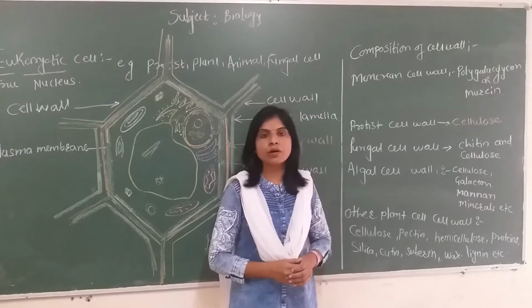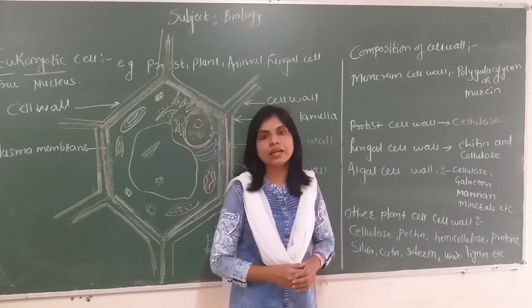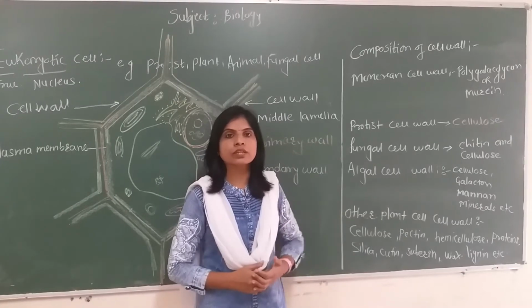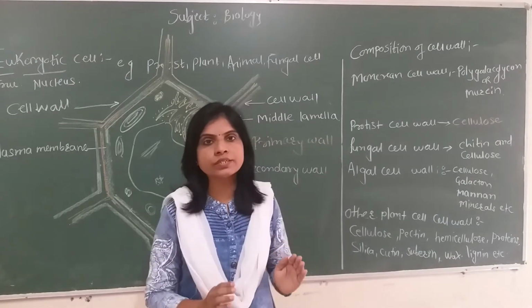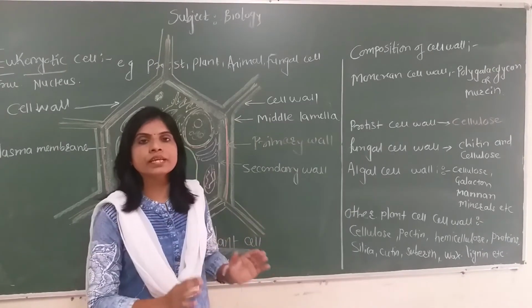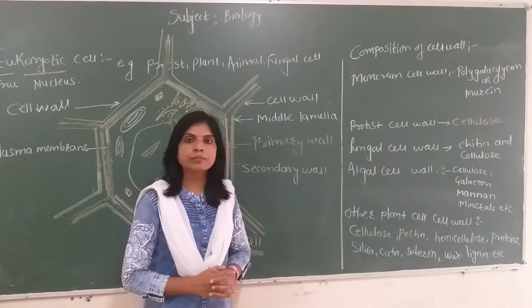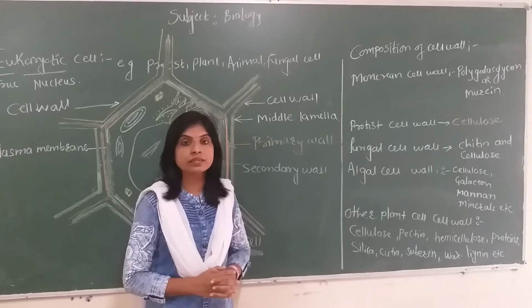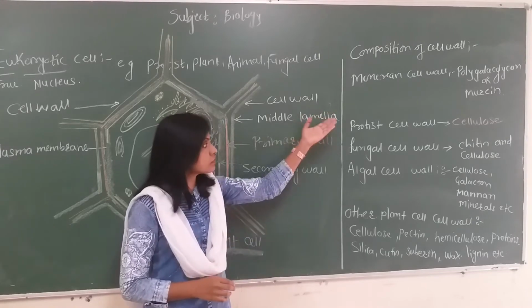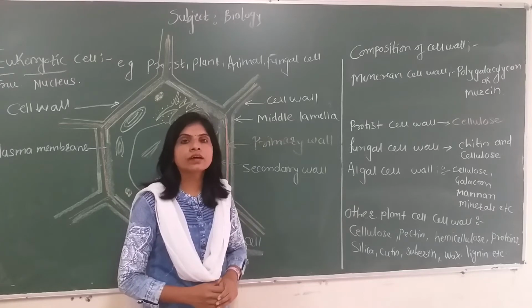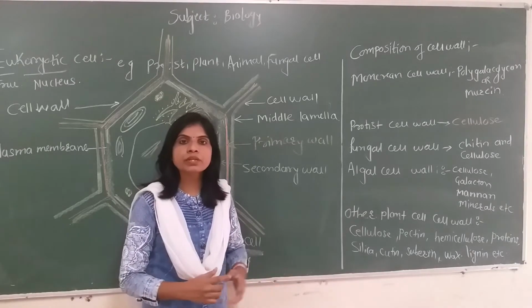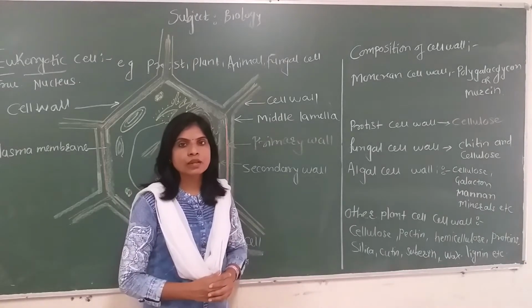A brief discussion about the structure of the plant cell and animal cell and their cell organelles. Now we will focus on the outermost protective, rigid, supportive, freely permeable membrane present around the plant cell as well as the moneran cell, protist cell, and fungal cell, but not seen in the animal cell. That membrane is called the cell wall.